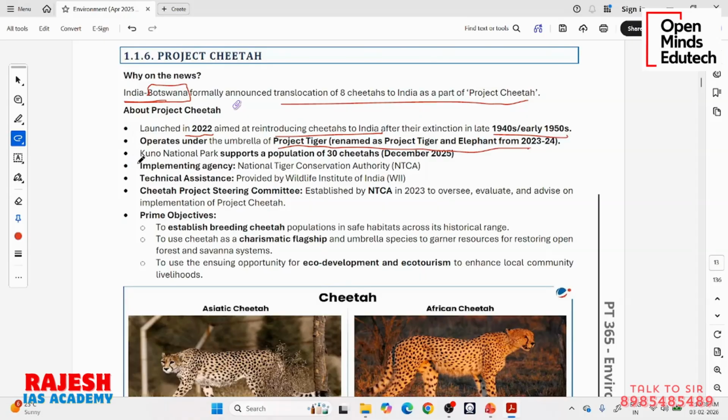The first 30 or so they have introduced in Kuno National Park. So where is this Kuno National Park? It is in Madhya Pradesh. Kuno National Park is in Madhya Pradesh.